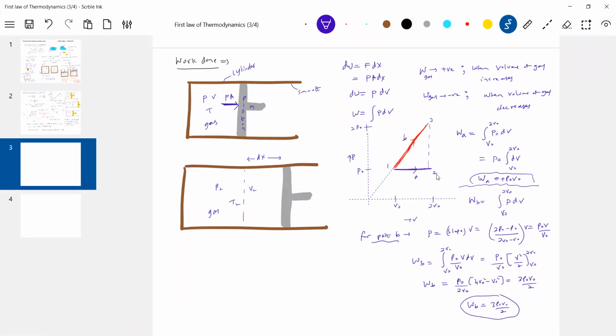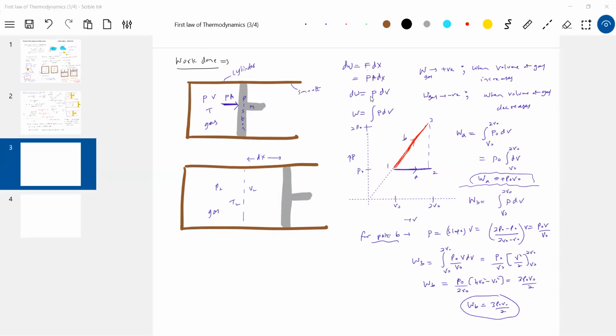So it will move like this. Sir, how will the gas undergo the process? How do you move it at constant pressure? I can move the piston in such a way that pressure is constant while volume increases. Or I can move it in such a way that pressure and volume both increase linearly. It all depends on how we move the piston.